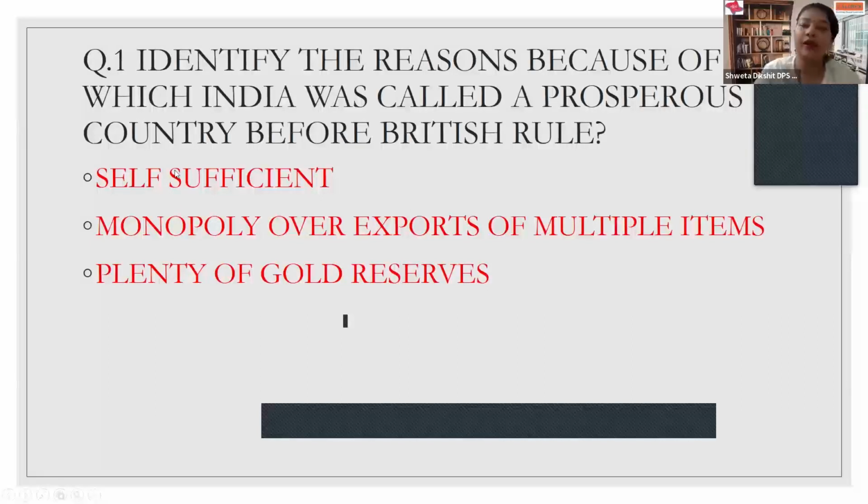The second point, of course the most important point, is monopoly over the exports of multiple items. What multiple items were these? It's again a 1 marker, children. You should know and remember that we had monopoly over the exports of textiles like muslin. You must have read and remember that box which is there in the NCERT textbook. Other than that, we had pearls and many other materials, especially dependent on handicraft industries.